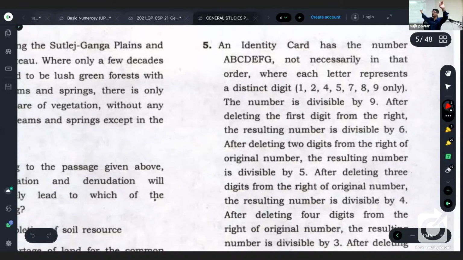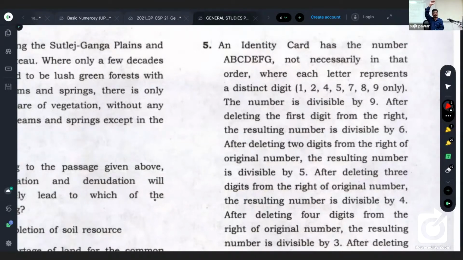Can you read this last one? If not, no problem. Can you read the last one? No. Okay, I'll read that one.